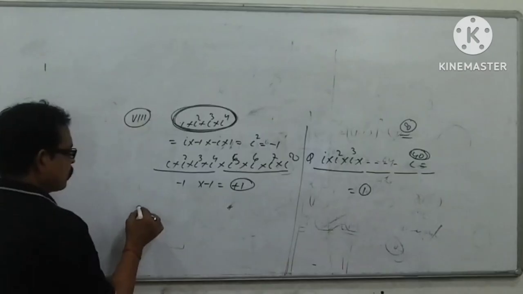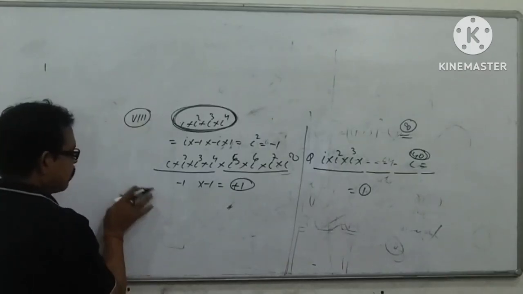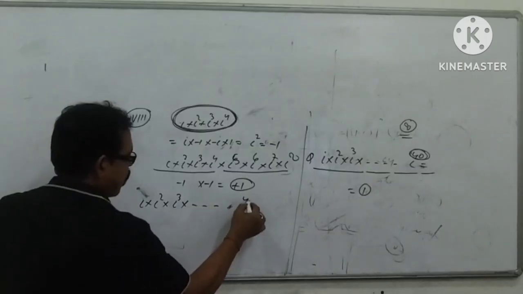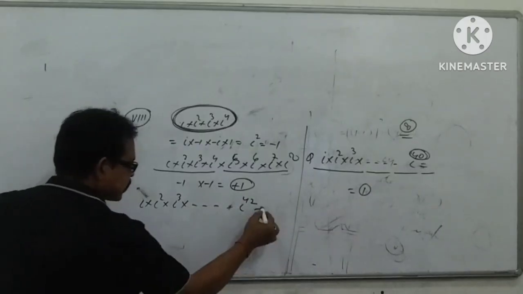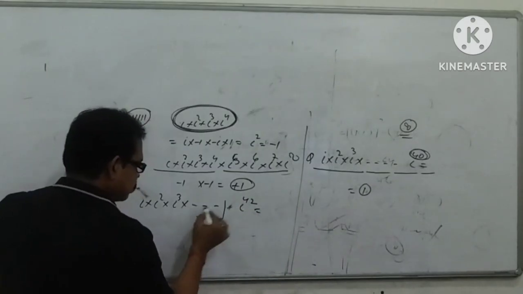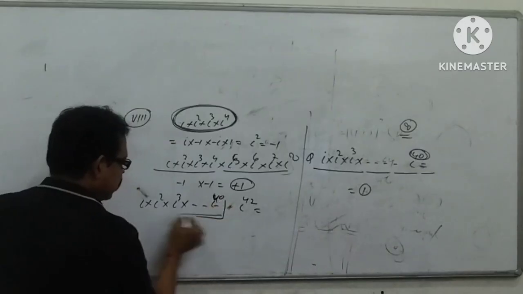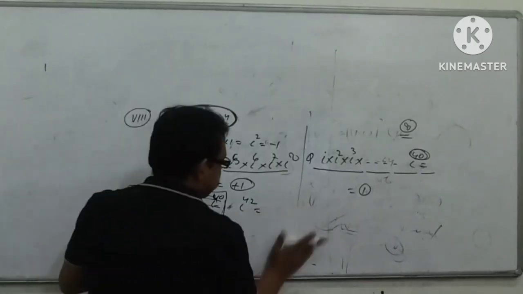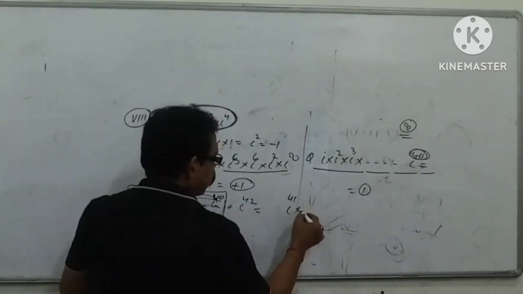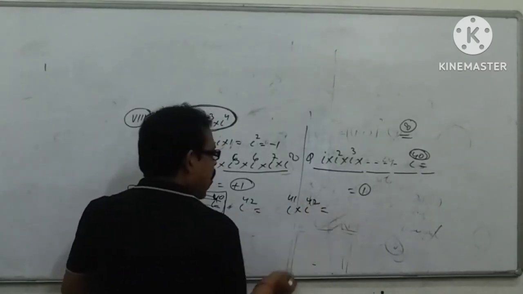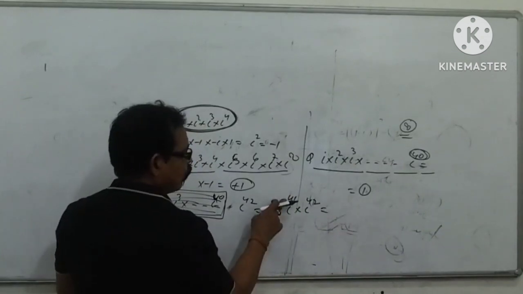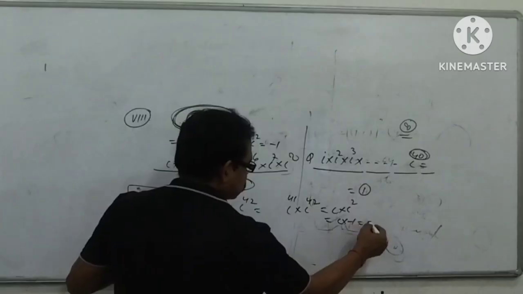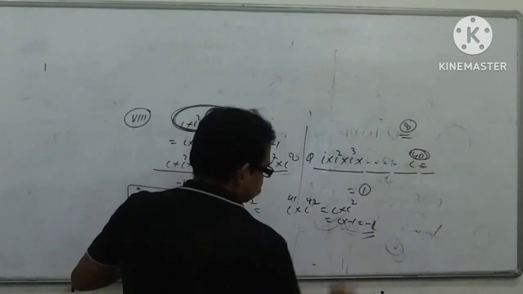Now, in a situation like this, suppose i × i² × i³ up to i⁴². It means the product up to i⁴⁰ has value 1. No need to calculate that; you only have to consider i⁴¹ and i⁴². Here you divide by 4: the remainder is 1 and 2, so i × (−1) gives −i.